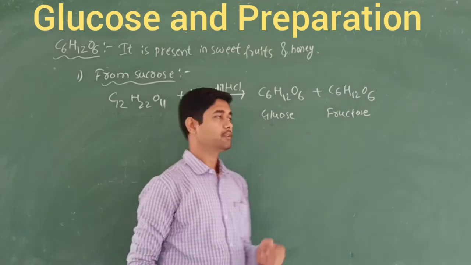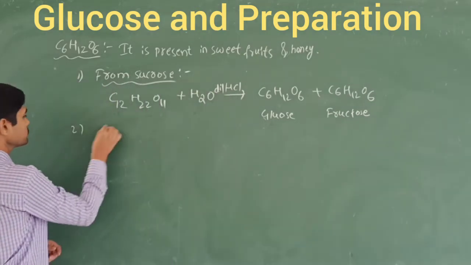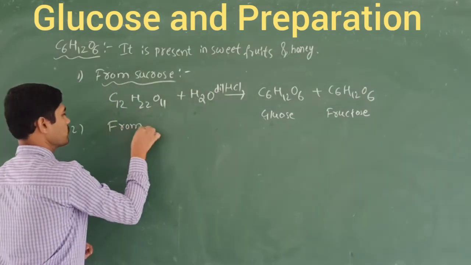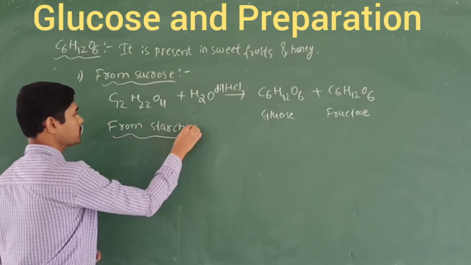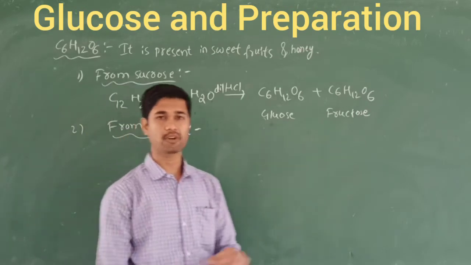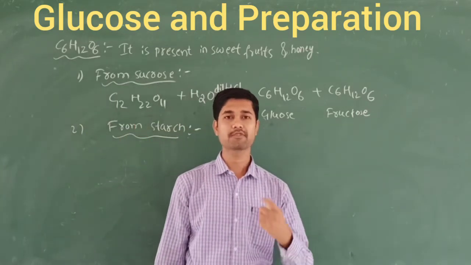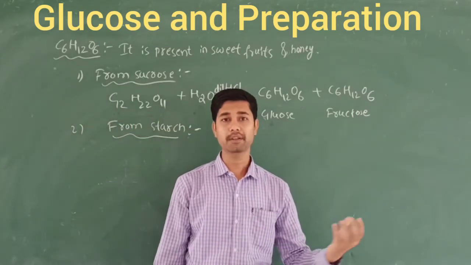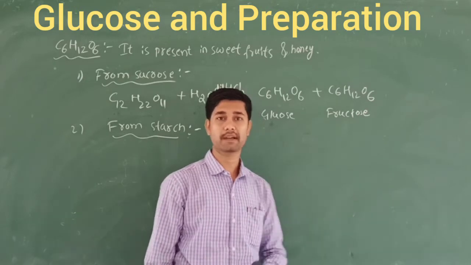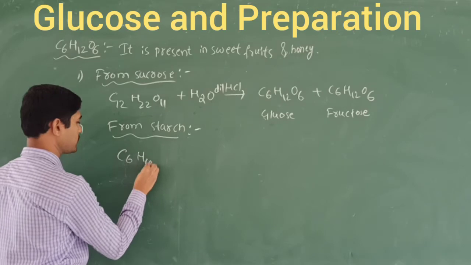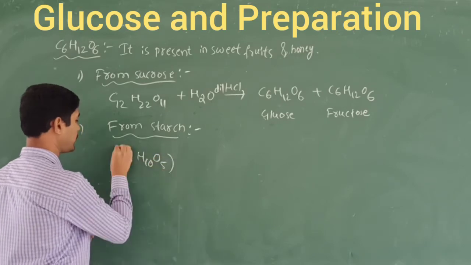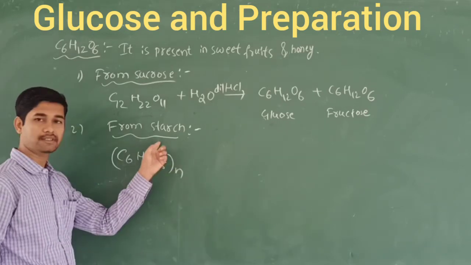Let's see the second one, that is from starch. Starch is a polysaccharide. According to the definition, polysaccharides on hydrolysis yield a large number of monosaccharide units. Starch is (C6H10O5)n, n times. Why n times? Because it is a polysaccharide.